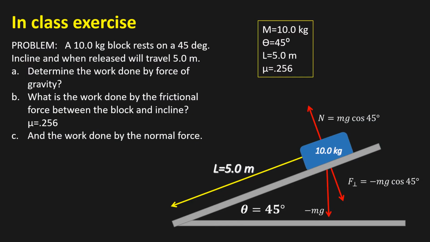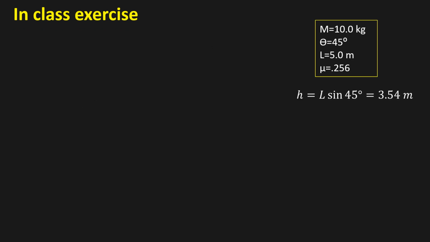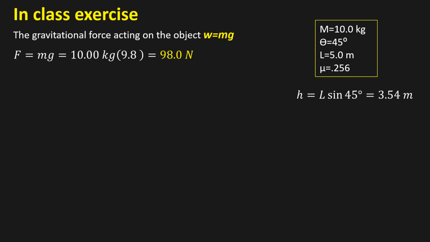Let's look at another problem. This has a 10 kilogram block that rests on a 45-degree incline. When released, it will travel 5 meters. Determine the work done by the force of gravity. What is the work done by the frictional force between the block and the incline? It gives you mu equal 0.256, and the work done by the normal force. Okay, so let's do this. The gravitational force acting on the object is equal to mg, which is equal to 98.0 newtons.